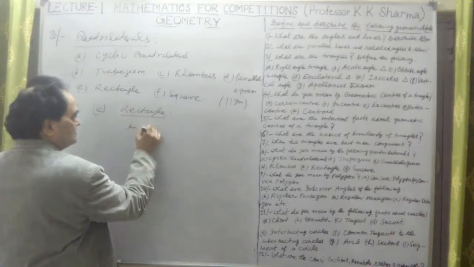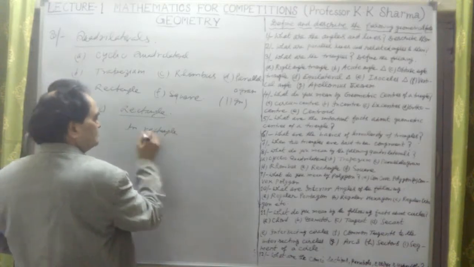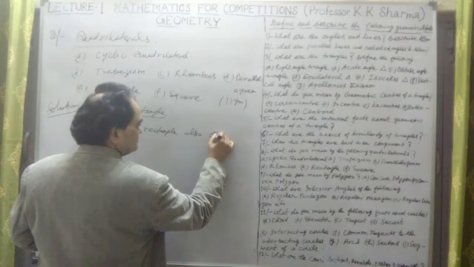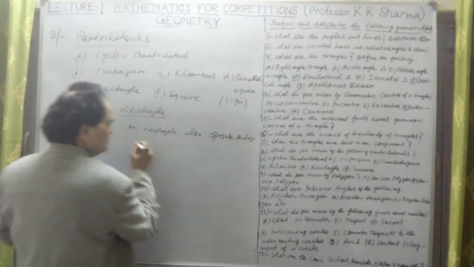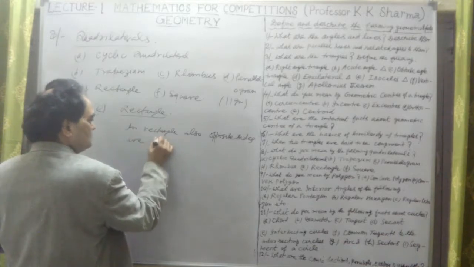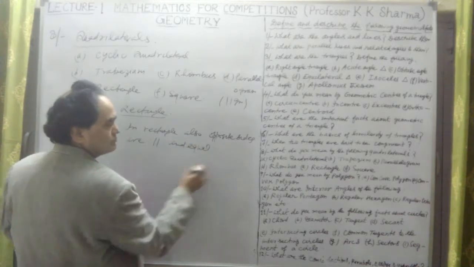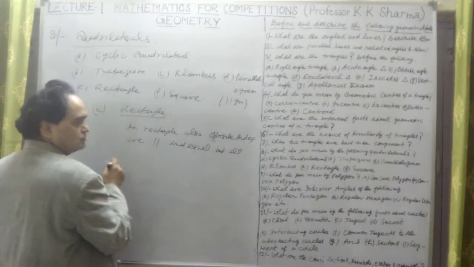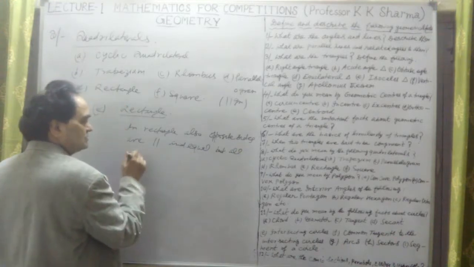In rectangle also, opposite sides are parallel and equal, but all angles are equal.